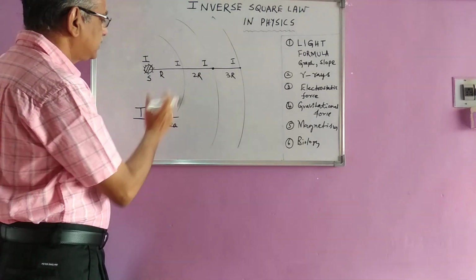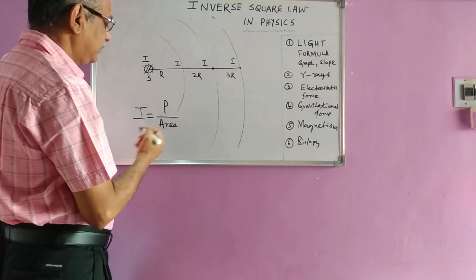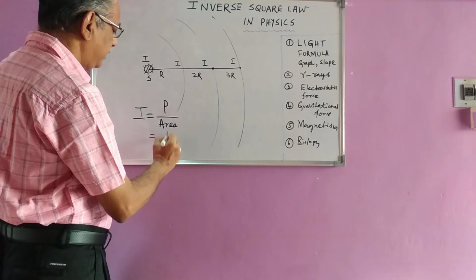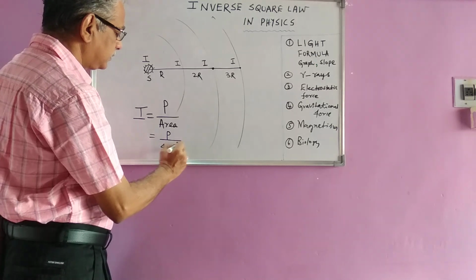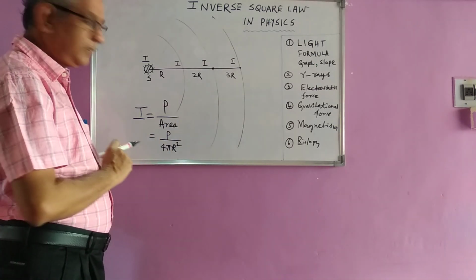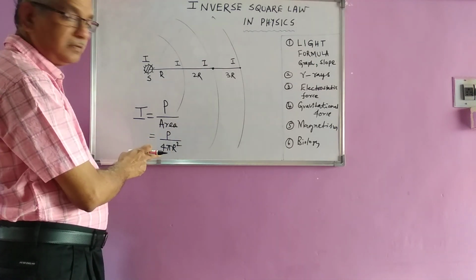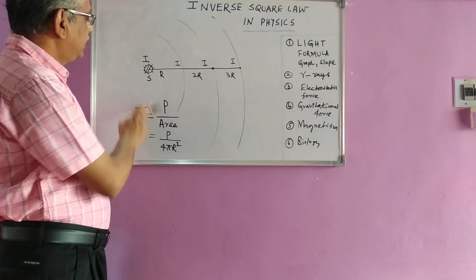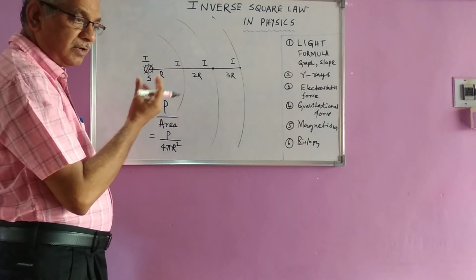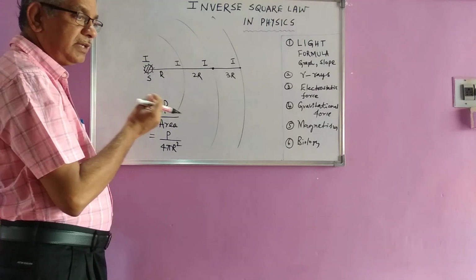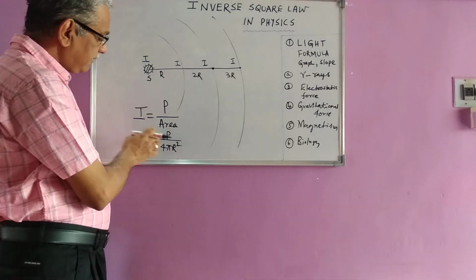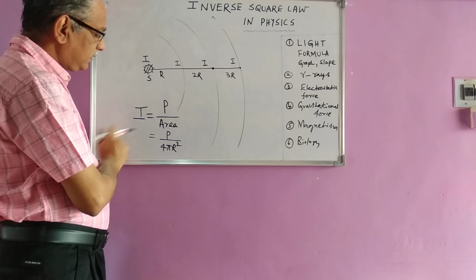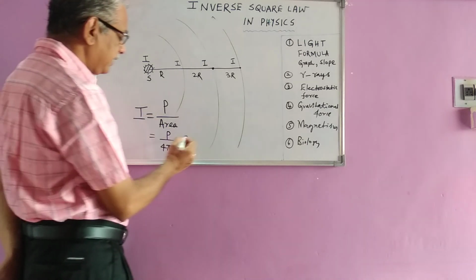Since it is a spherical shape, I can write this as P divided by 4 pi r square. So intensity is related to this formula. P is the power of whatever bulb I am using here, it has some power. So the bulb power is a constant value, and 4 pi is a constant value. Therefore, I can relate this.